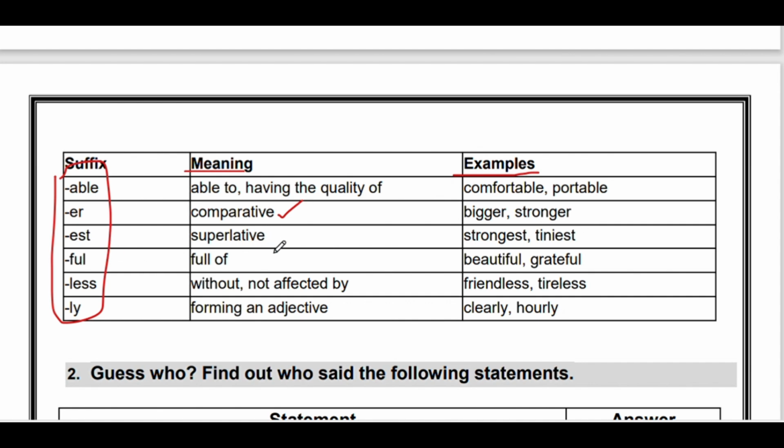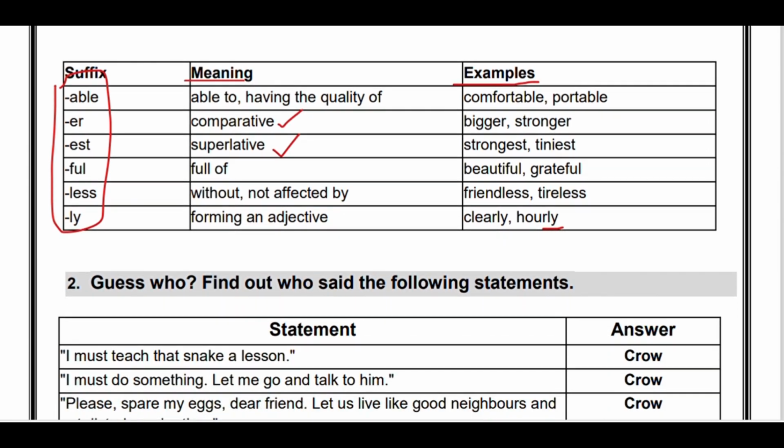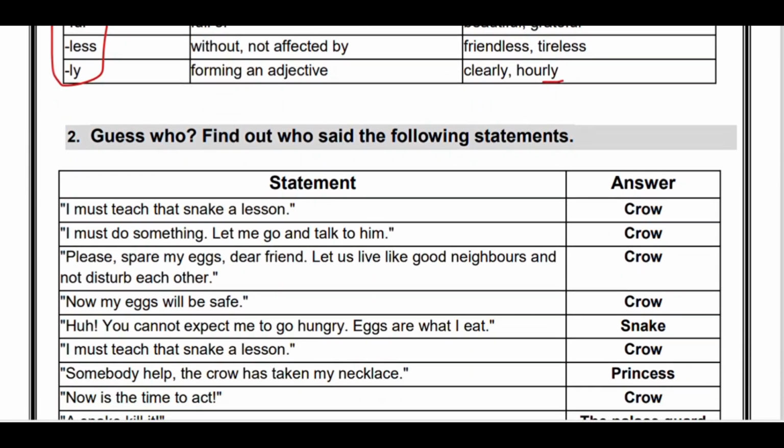And est is used to make the superlative degree of an adjective. For example, biggest, strongest, tiniest, hottest. Ful: beautiful, grateful. Less: friendless, tireless. Ly: clearly, wholly. One more thing I want to tell you: whenever we add ly at the end of any word, it becomes an adverb. It is a way to recognize an adverb.